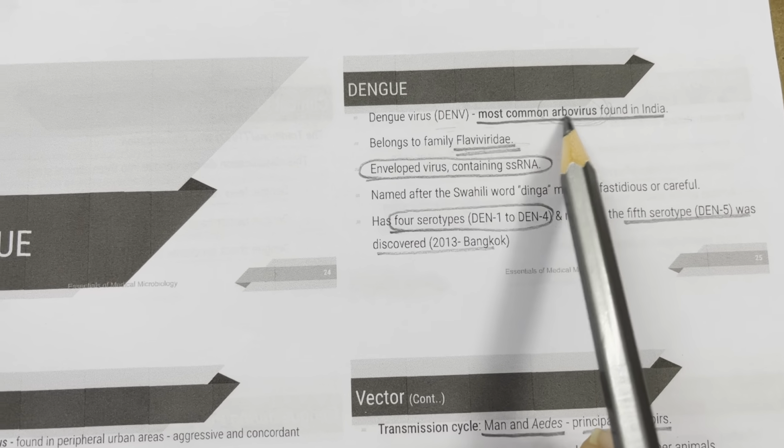So treatment of dengue, there is no specific antiviral therapy. Treatment is symptomatic and supportive. If plasma leakage is there, replace the plasma loss. Electrolyte and metabolic disturbances, correct them, and give platelet transfusion if needed.